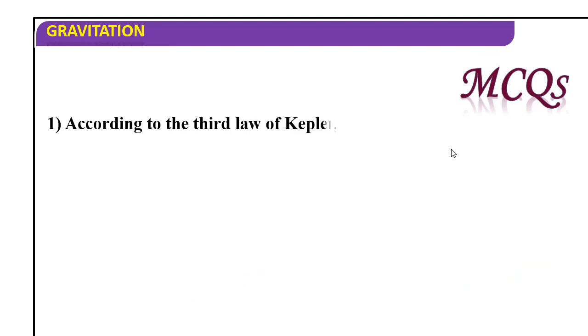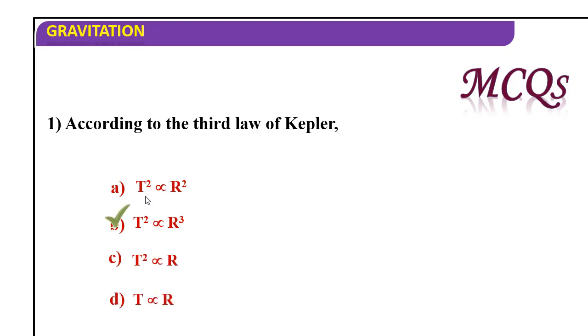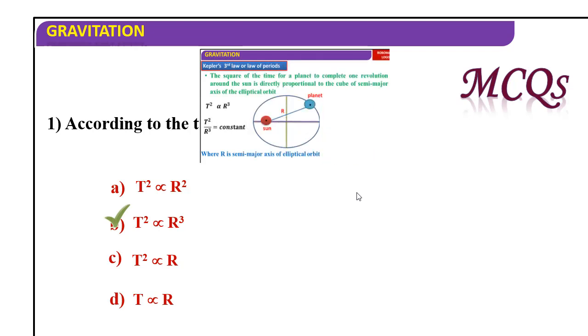Just remember that formula: third law of Kepler, T square is proportional to r cube. The square of the time for a planet to complete one revolution around the sun is directly proportional to the cube of the semi-major axis of the elliptical orbit. Actually, this distance is the distance between the sun and the planet. Here it should be r.